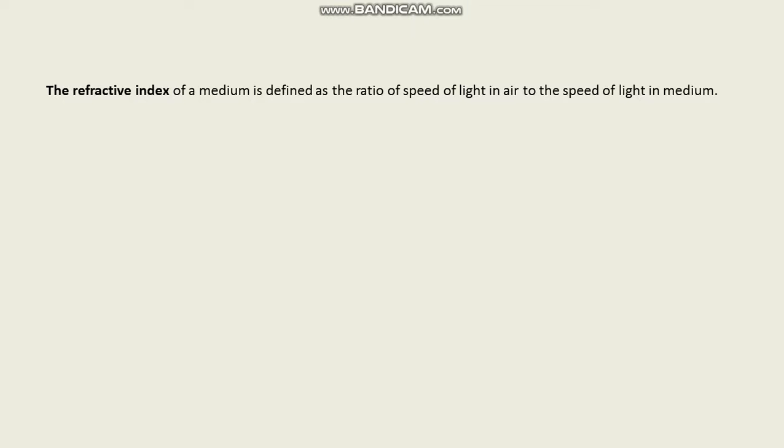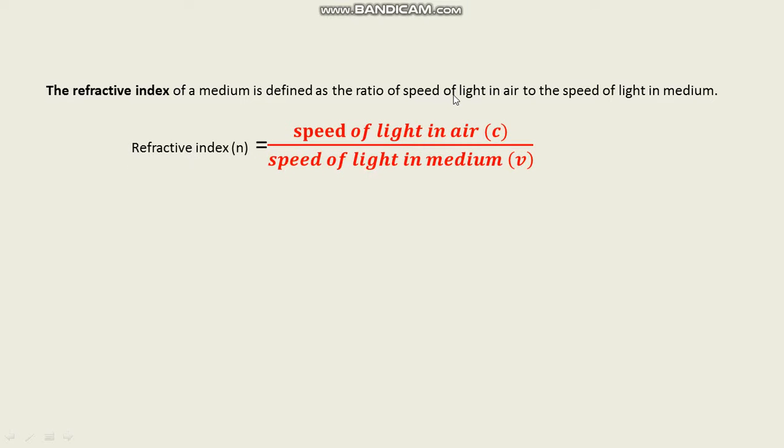The refractive index of a medium is defined as the ratio of speed of light in air to the speed of light in medium. This is also called absolute refractive index, and it is always greater than 1. Why is it greater than 1? Because speed of light in air is always greater than speed of light in any medium.